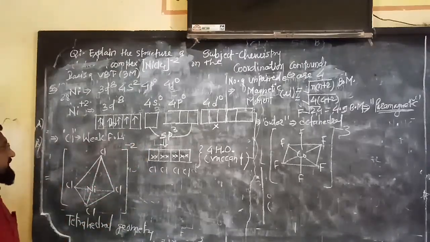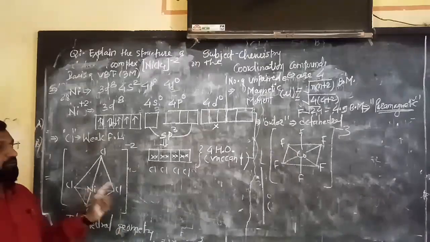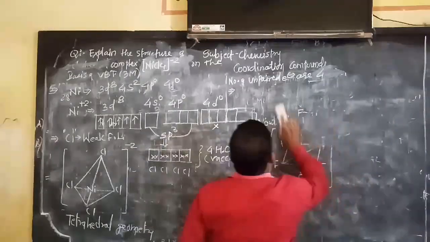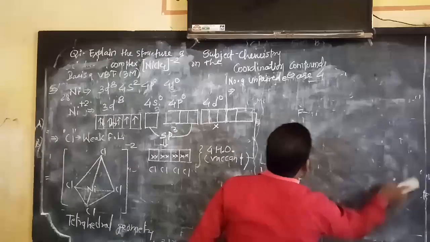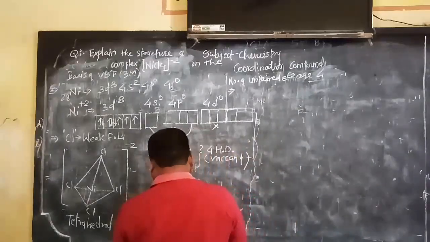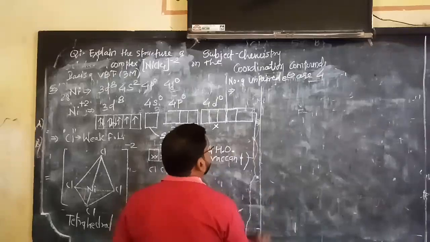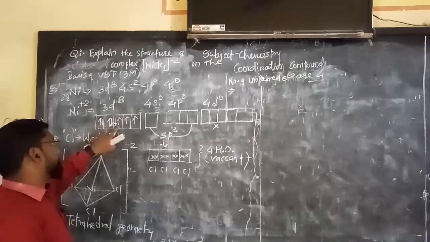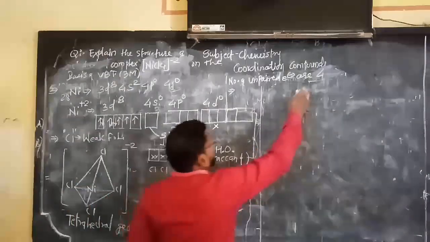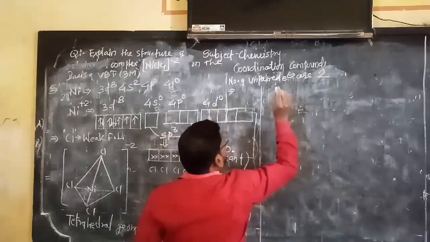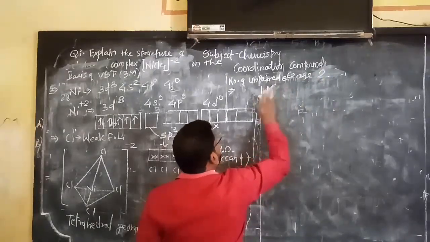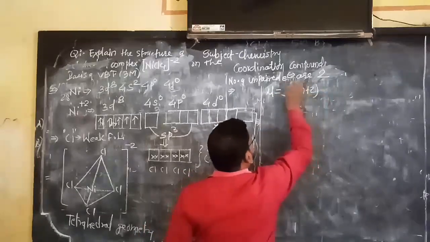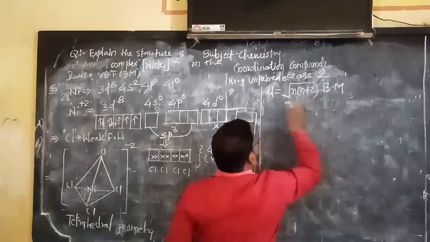Now the question is, is it diamagnetic or paramagnetic? For that purpose we have to come here. Magnetism depends on the availability of the number of unpaired electrons. Here the number of unpaired electrons is how many? 1 2 3 4 5 6 7 8. So only 2 unpaired electrons are there. Is that clear? Therefore the magnetic moment, denoted by mu, is equal to square root of n into n plus 2 Bohr magneton.